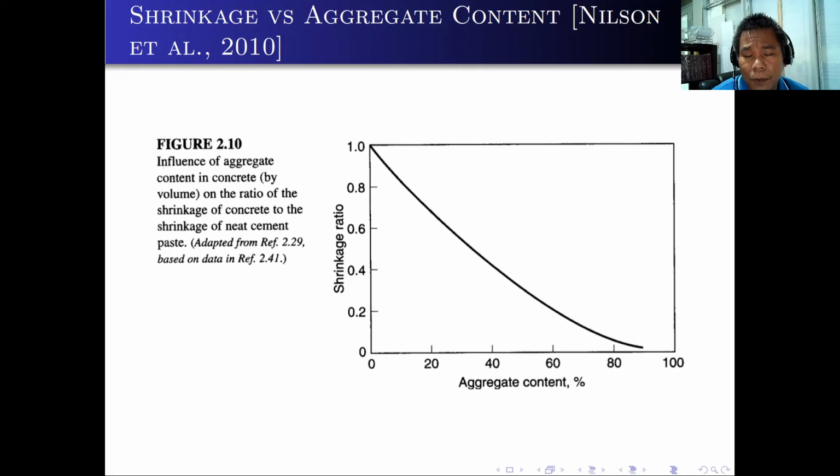If we can add up to 60% of aggregate to the concrete mix, the shrinkage ratio will further decrease to 0.22. As you go around 90% of the aggregate content, or even 80%, your shrinkage ratio is around 0.07, 0.007 maybe. So there's really a good correlation with this one. By adding aggregate, the shrinkage of the concrete mix will really go down.